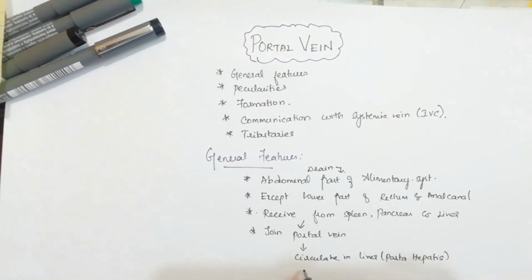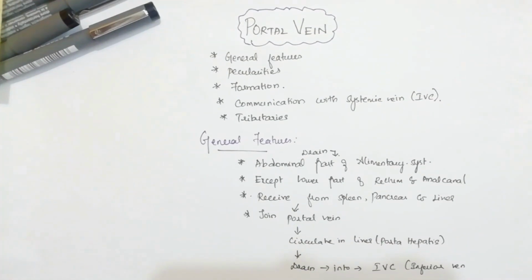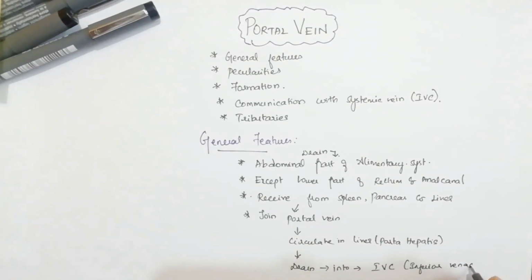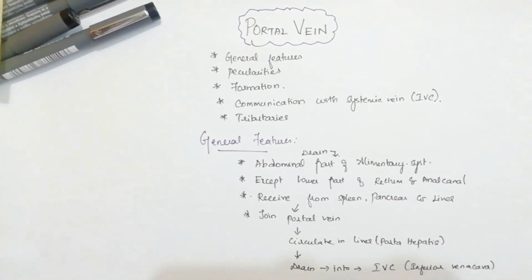At last from the circulation of the liver it is going to get drained into the IVC, that is inferior vena cava. So these are the general features of portal vein which we have to consider.